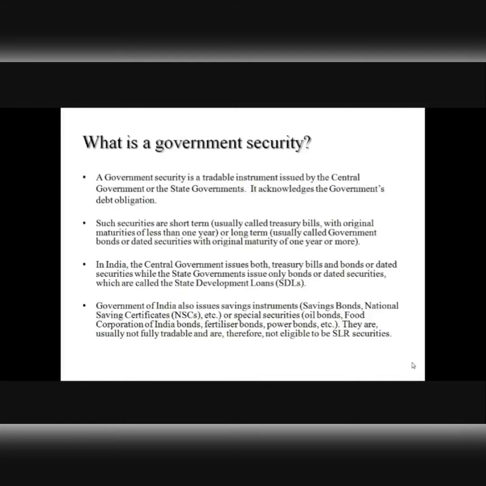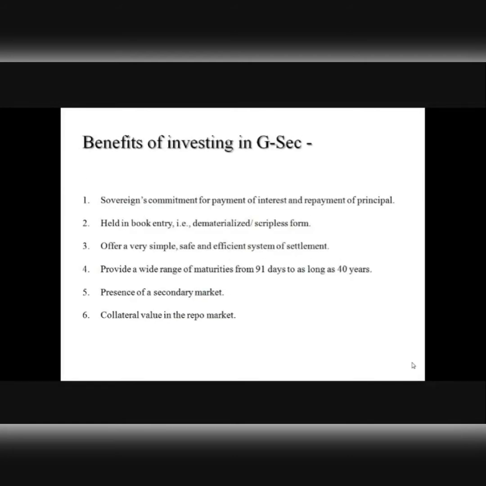Right. Now, here is the list of benefits that investors can derive by buying government securities. We need to know the motivations. Why would somebody invest in a government security? First of all, government securities are safe investments because governments are the issuers of those securities. The second benefit of investing in government securities is that they can easily be traded because of being issued and held in electronic format, right? Government securities also follow the delivery versus payment settlement scheme. That is, investors who ought to be given treasury bills get them instantaneously, without any lag or delay, once the payment for them is made to the issuer, right?